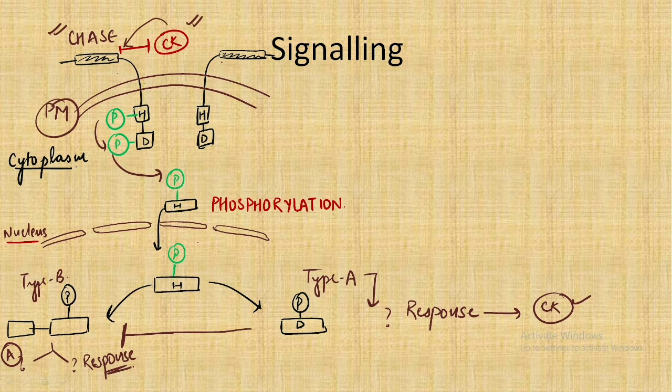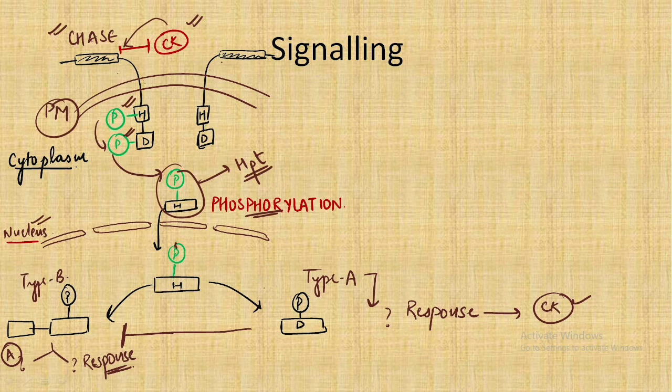Initially we have the phosphate at the H, then it is transported to the D domain, and after this to the H domain, which is known as the HPT, the histidine phosphotransferase. After this phosphorylation it enters the nucleus, and after entering the nucleus there occur two responses of this HPT.